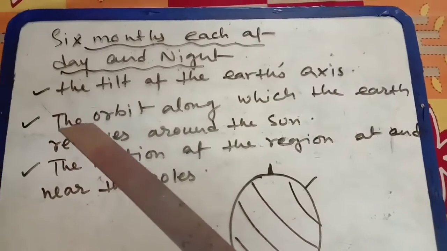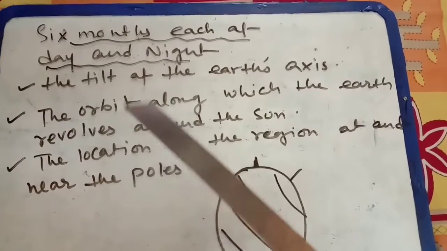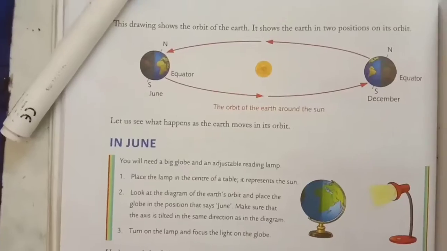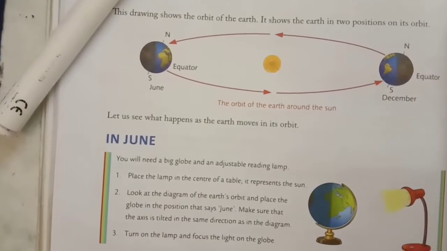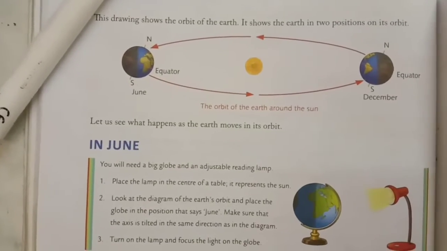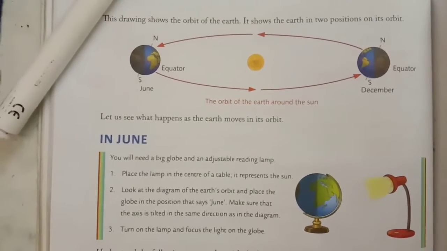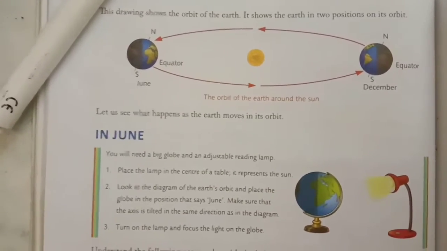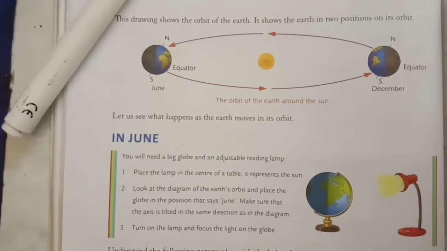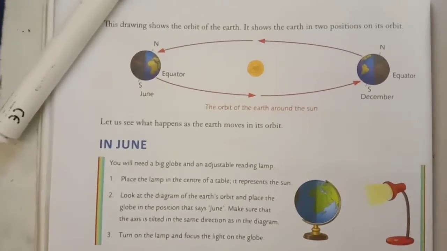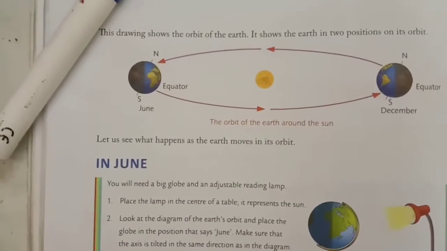Now the second cause, that is the orbit along which the Earth revolves around the Sun. How it goes on, now I am going to explain. Now you can see the picture. Here it is the picture of the orbit of the Earth around the Sun. So in the middle it is the Sun, and here you can see on the right hand side, this is the Earth, and on the left hand side, that is also the Earth. That doesn't mean that we have two Earths. It means the position of the Earth in the month of December on the right hand side, and the position of the Earth in the month of June.